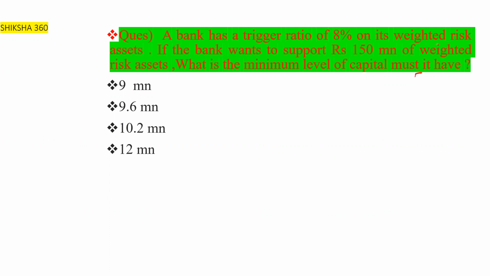We can say that on its risk weighted assets, the trigger ratio is 8%. If the bank wants to support rupees 150 million of risk weighted assets, what is the minimum level of capital it must have? So a bank has a trigger ratio of 8%.